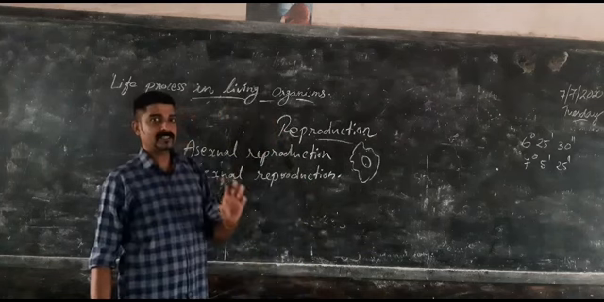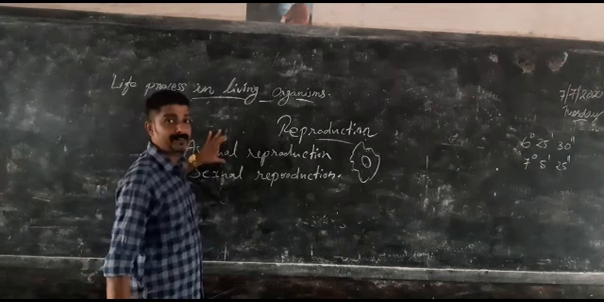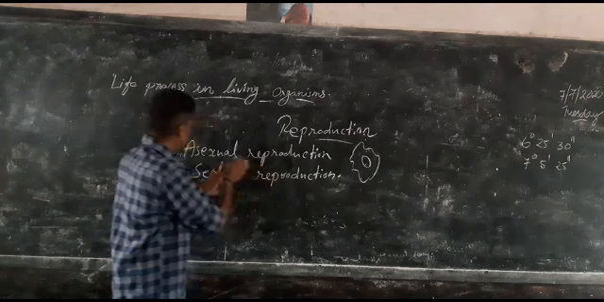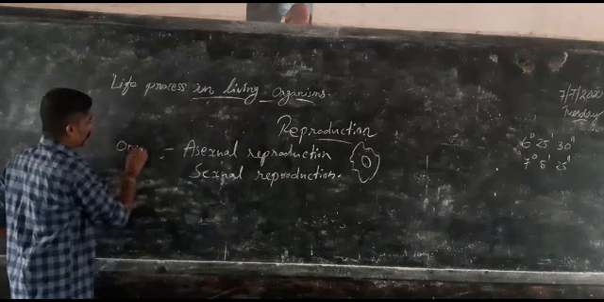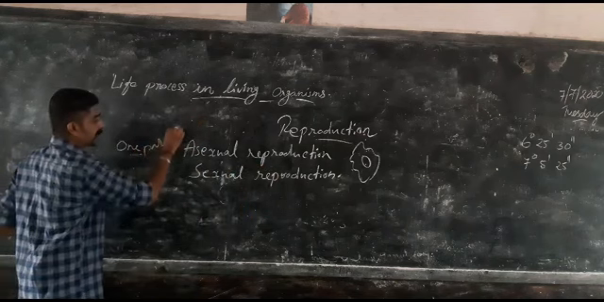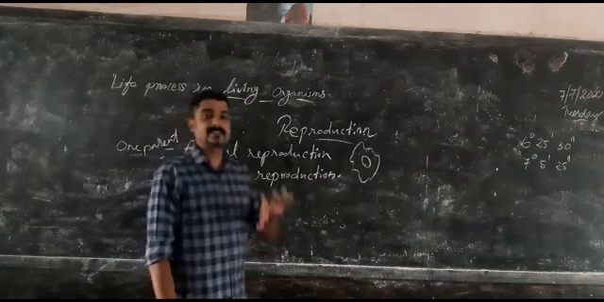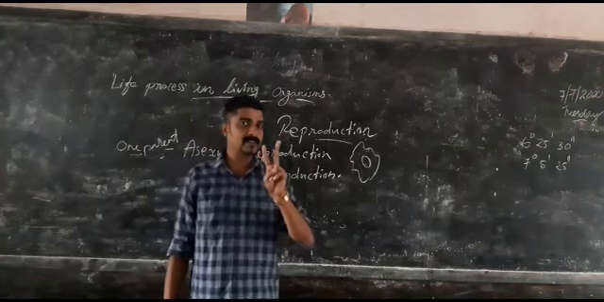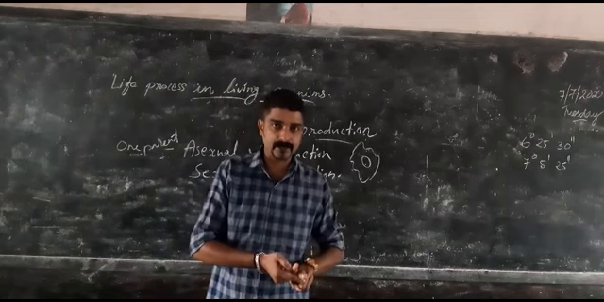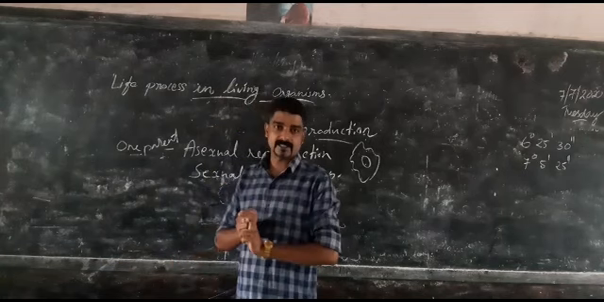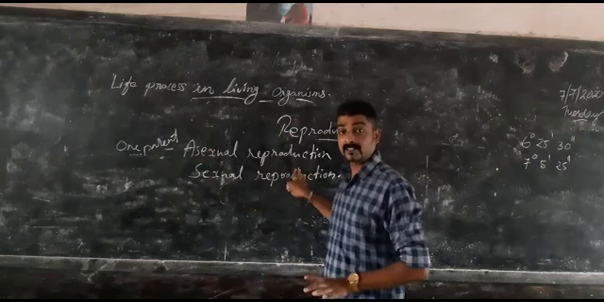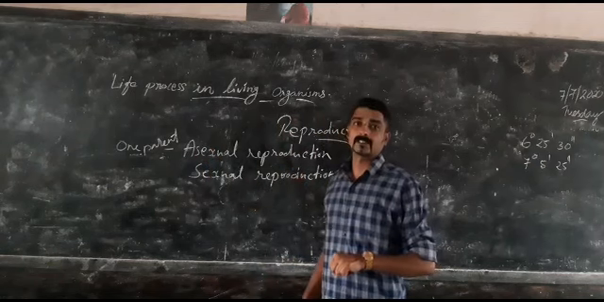So we have to understand the difference between asexual and sexual reproduction. In asexual reproduction, there is only one parent, maybe male, otherwise female. At the same time, sexual reproduction means two gametes are involved, male and female. Fusion of gametes. That is the difference. So first we are going to study asexual reproduction in unicellular organisms.